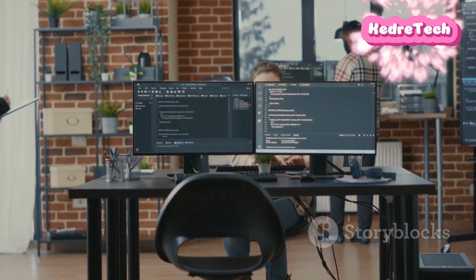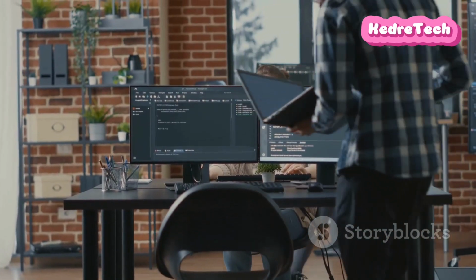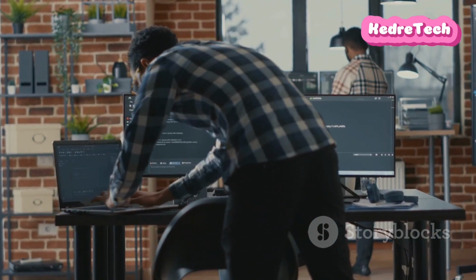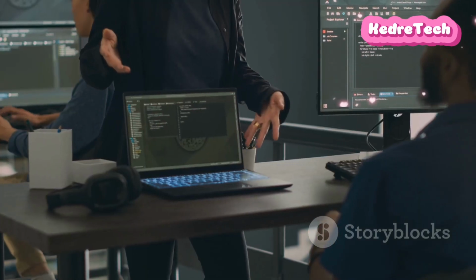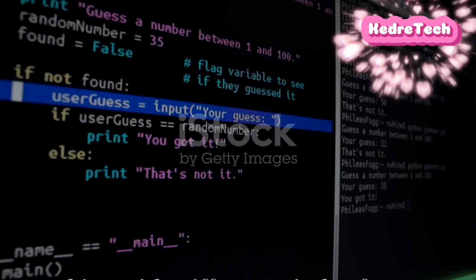Now you can use these variables in your code. For example, Python: print("My name is", name, "and I am", age, "years old"). This code will print, My name is Alice and I am 30 years old. Variables make your code more flexible and reusable.